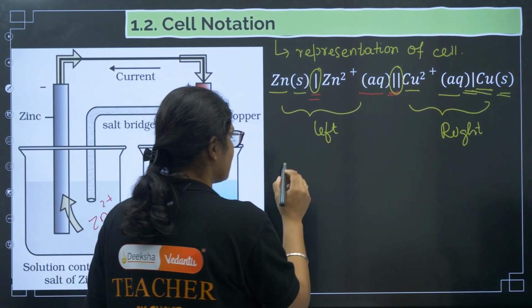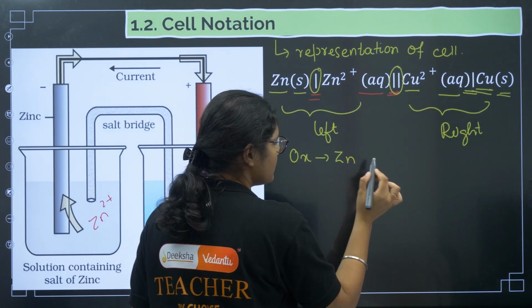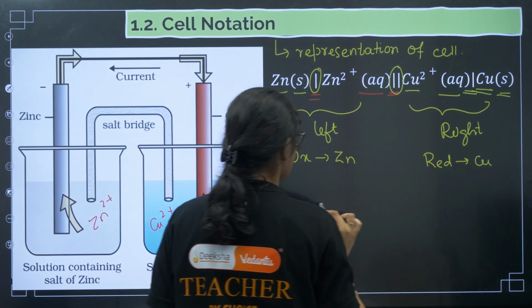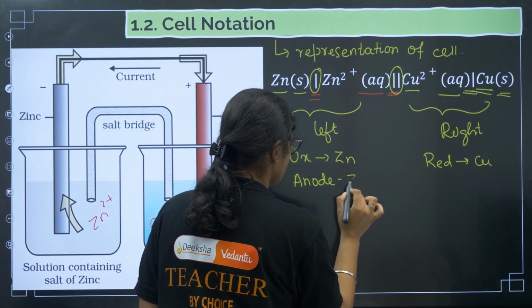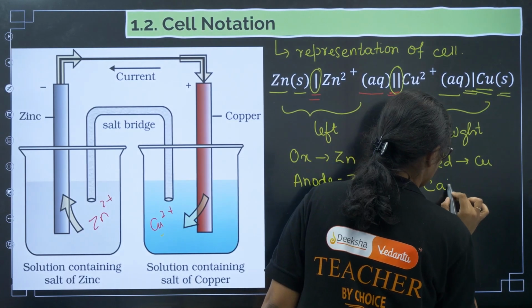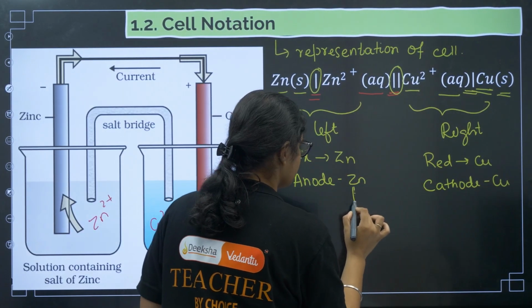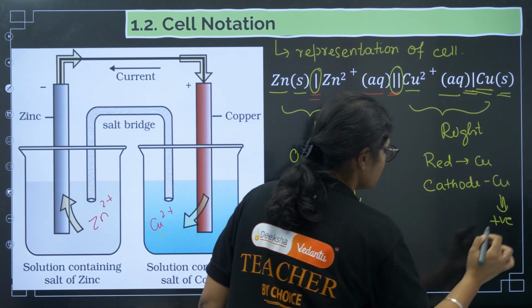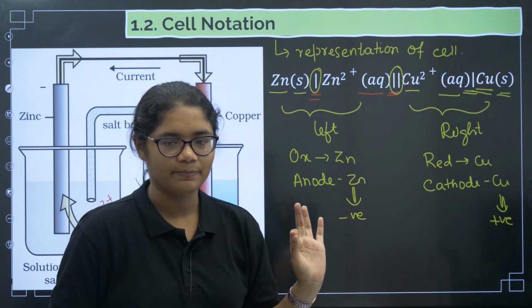So on the left side, what is happening? Oxidation. Who is undergoing oxidation here? Zinc. And this side, reduction. Who is undergoing reduction? Copper, right? Next, which is the anode here? The anode is your zinc and the cathode is copper, right? Here, what is the charge of zinc? Zinc is negatively charged and copper is positively charged. So just by seeing the cell convention we can derive all this data, right?